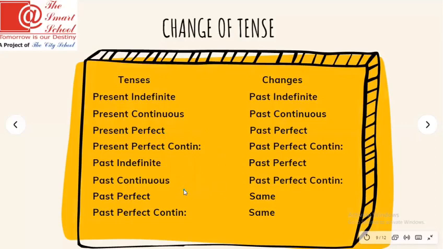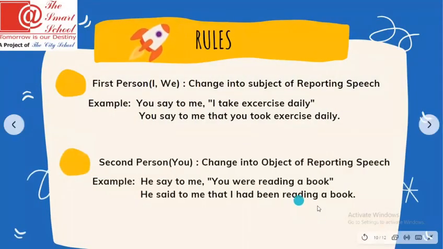So we have two exceptions over here, the past perfect and the past perfect continuous. These two tenses are not going to change at all. They will remain unchanged. Okay, so next, let's see what we have. Now we are at the last part, rules: how we are going to apply the change of words, change of tenses, and rules.